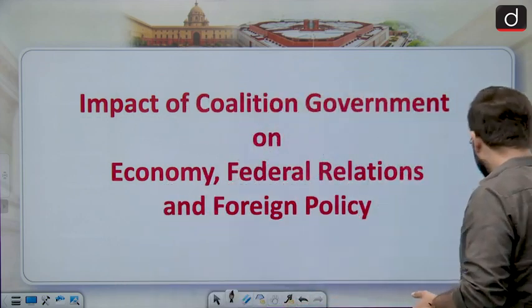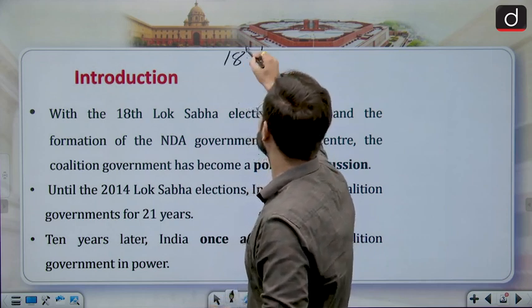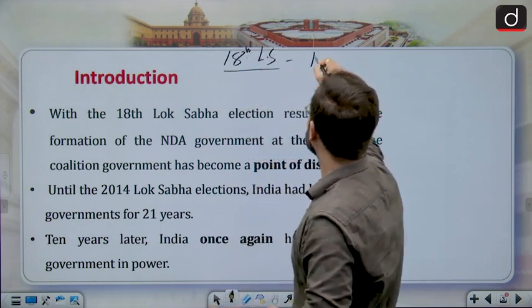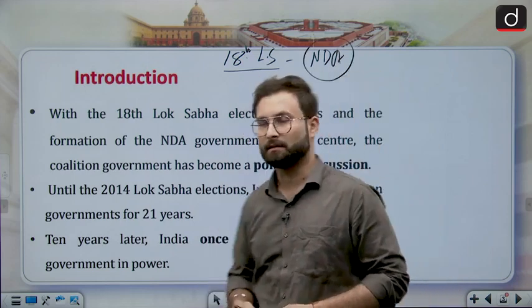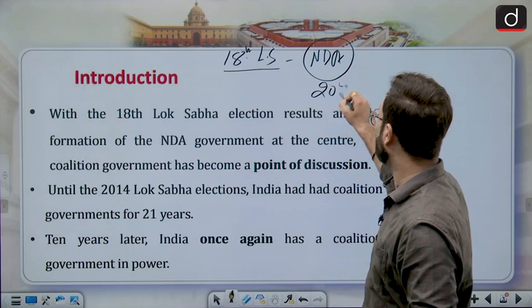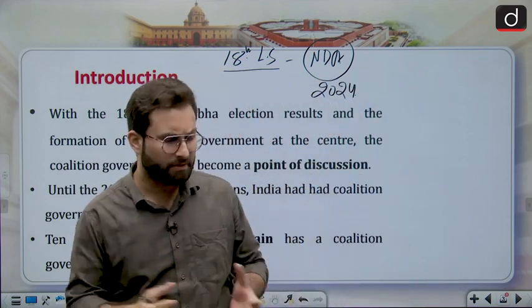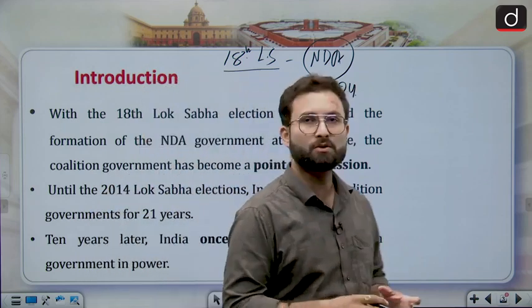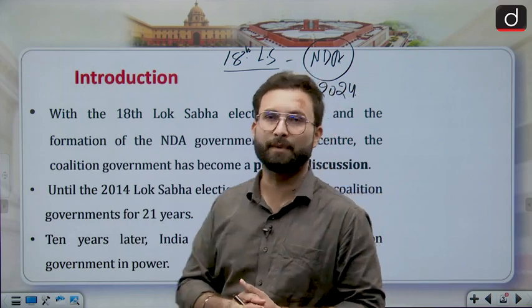When we are talking about the current elections, after the elections of the 18th Lok Sabha, we have come up with a coalition government led by the NDA, the National Democratic Alliance, starting its term from 2024. But if we look at the history, this is not the first time there is a coalition government. We have witnessed coalition governments various times.